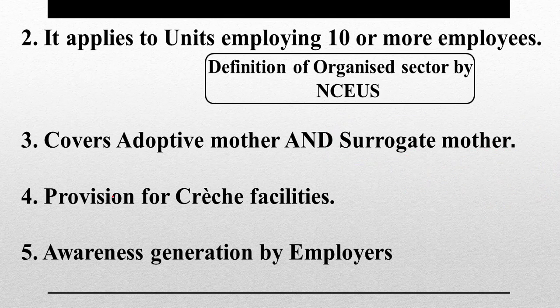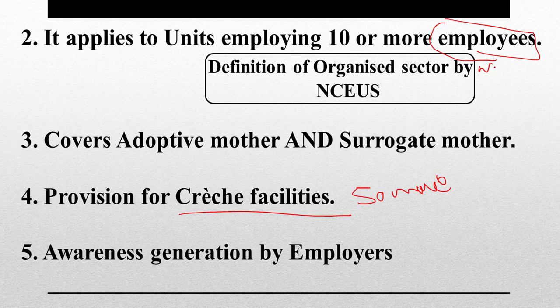Now, provision for crèche facilities: every employer employing 50 or more employees. Remember here the words are employees, as in the first case as well. If the UPSC plays with you and lays a trap that it is women, don't fall into the trap, it is employees here. Crèche facilities have to be provided by every organization employing 50 or more employees, not women.